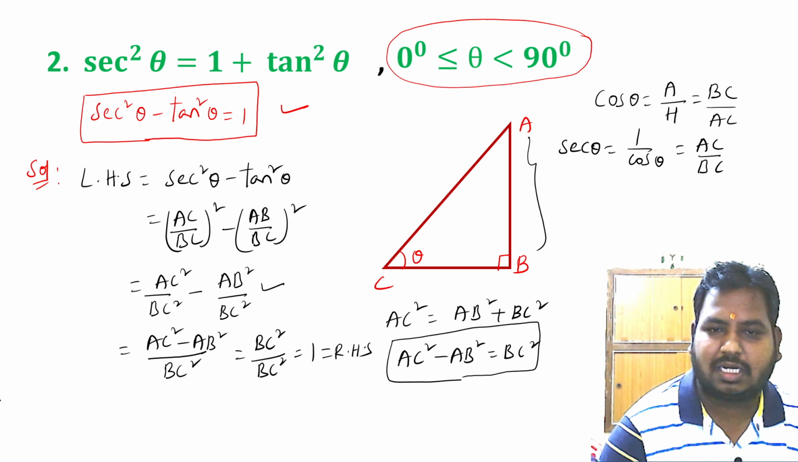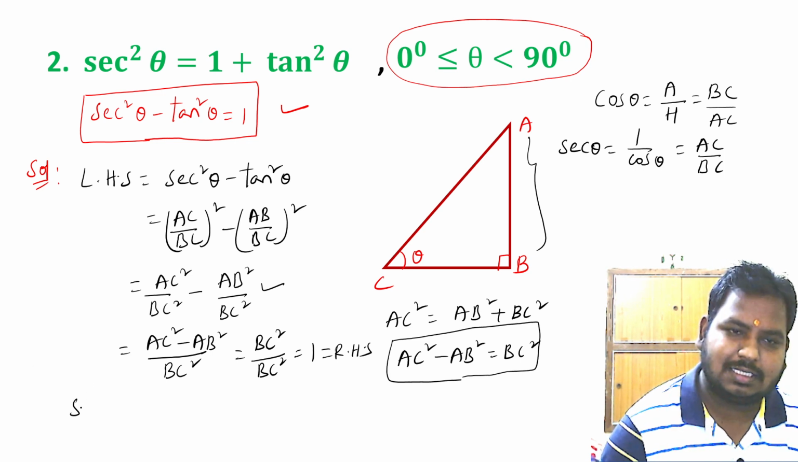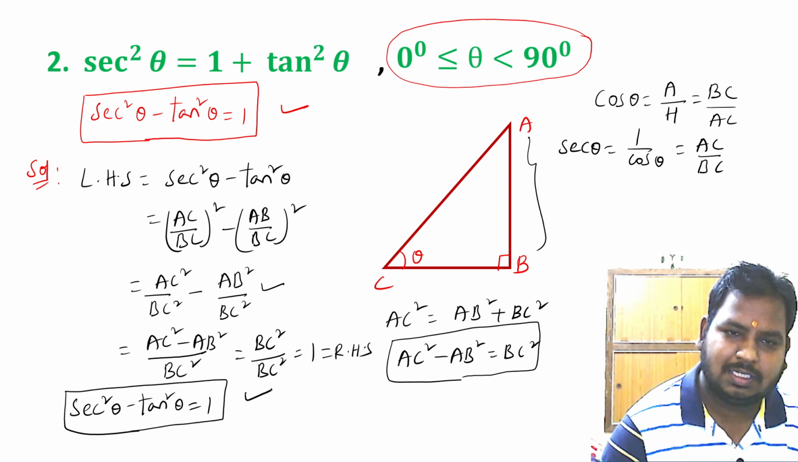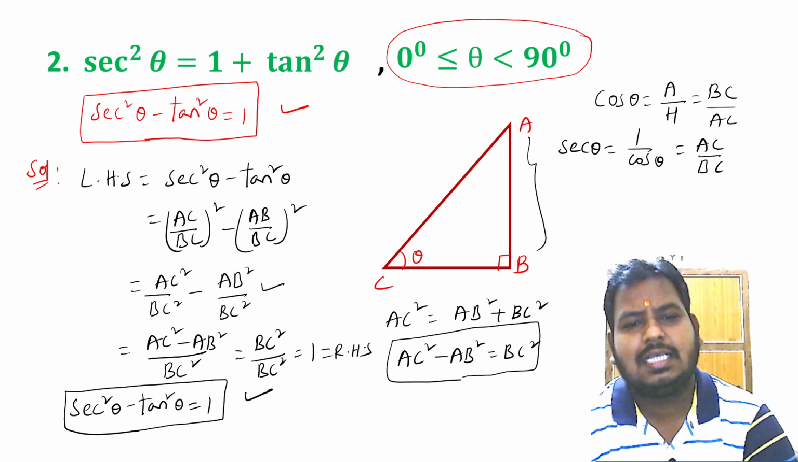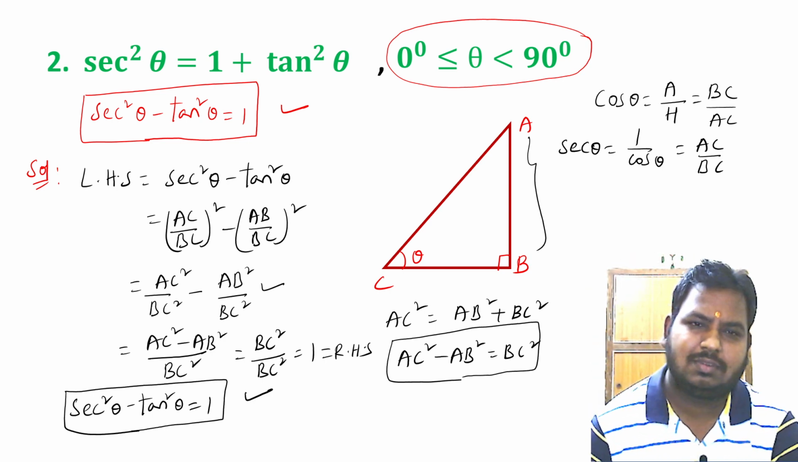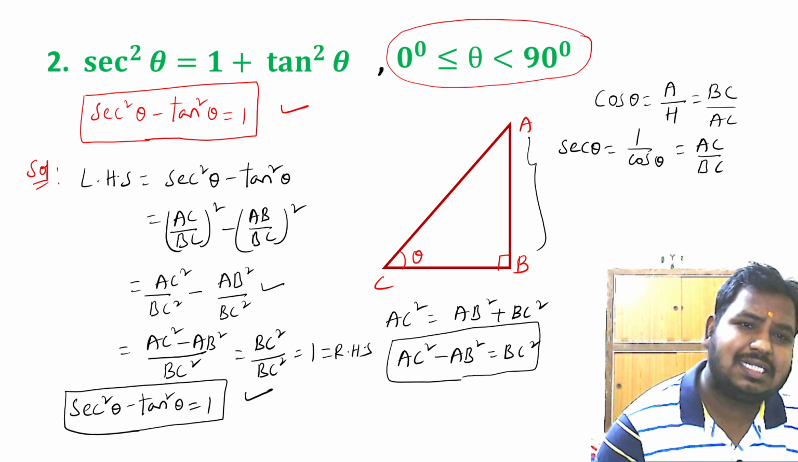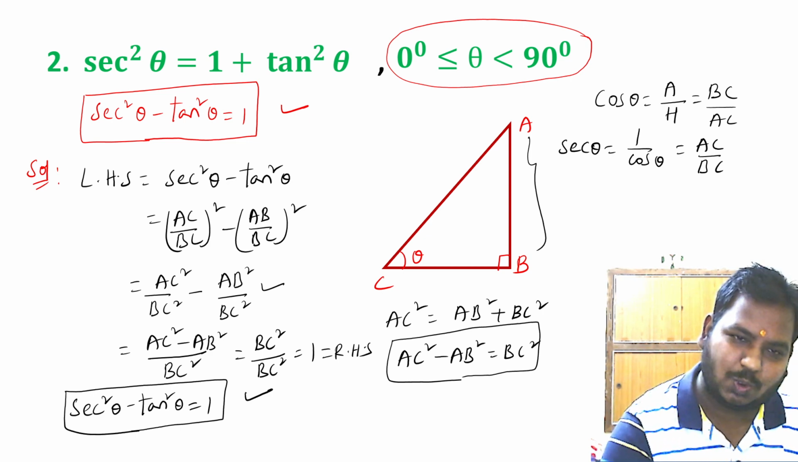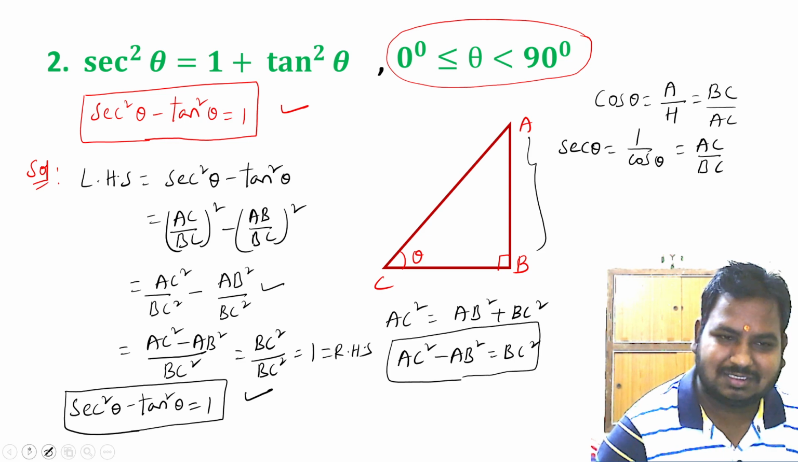So finally, what can we conclude here? We can say that secant square theta minus tan square theta is equals to 1. This is the final conclusion. The second identity is secant square theta minus tan square theta is equals to 1. Now you may get doubts, sir, why did you write secant square theta is equals to 1 plus tan square theta? I'll tell the reason behind this, but you have to wait for that.